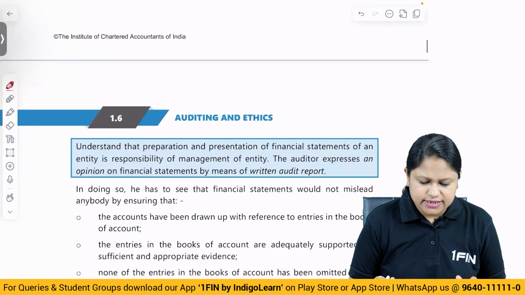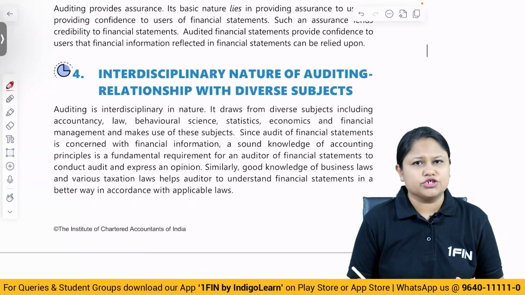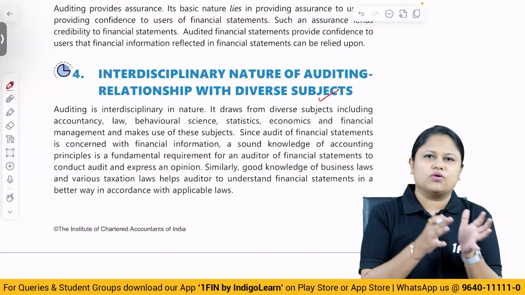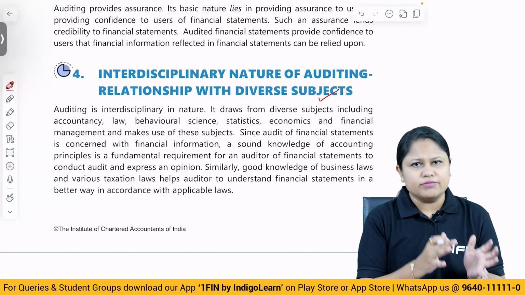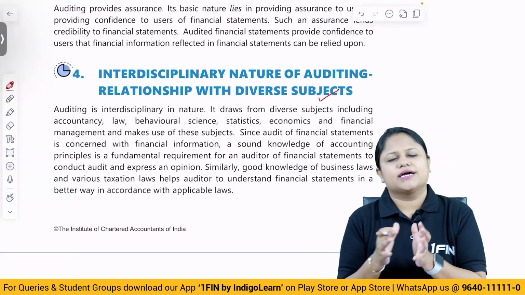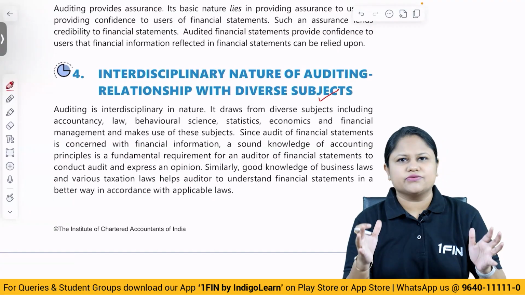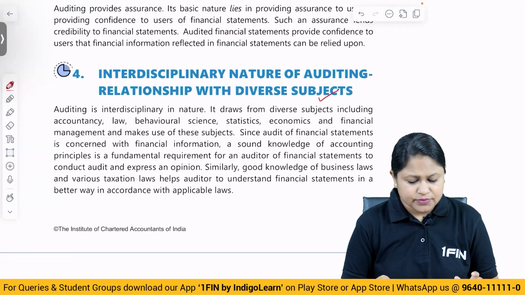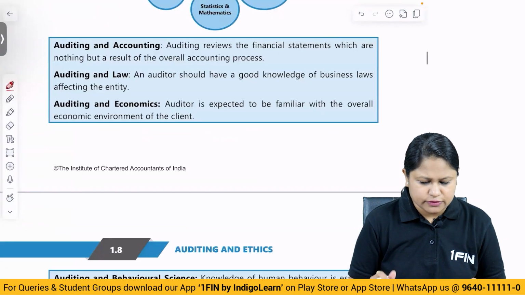Then we move on with the next one, that is interdisciplinary relationship, where we have compared audit with all the other disciplines, be it economics, behavioral science, accounting, or law. All of these things we have taken into account and we have discussed in detail. Alright, so that is also covered in full.